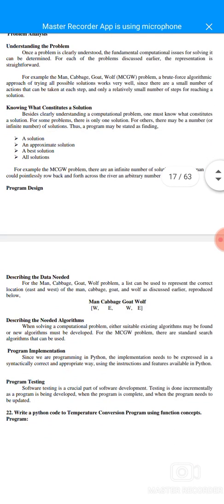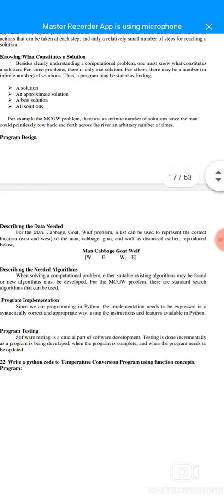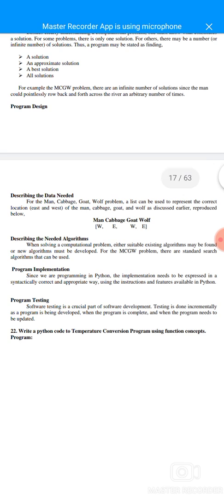Program design: describing the data needed. For the MCGW problem, a list can be used to represent the current location, east and west, of the man, the cabbage, the goat, and the wolf. Discussed earlier, reproduced below, it is denoted east and west.